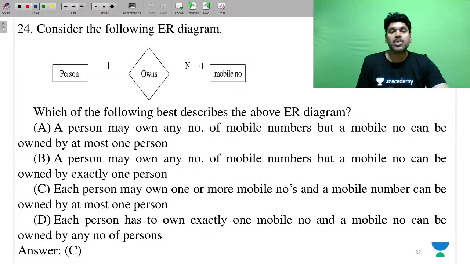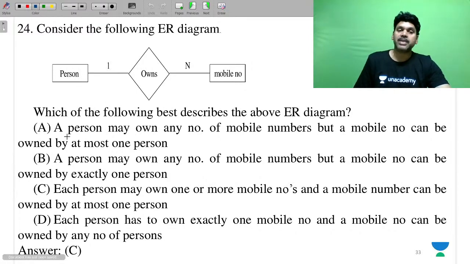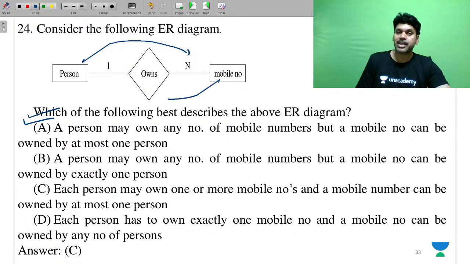A person owns a mobile number. So the relationship is owns, person is an entity, mobile number is an entity. What is the meaning of that? A person may own any number of mobile numbers, but a mobile number can be owned by at most one person. Perfect. This is N max, this is 1 max.